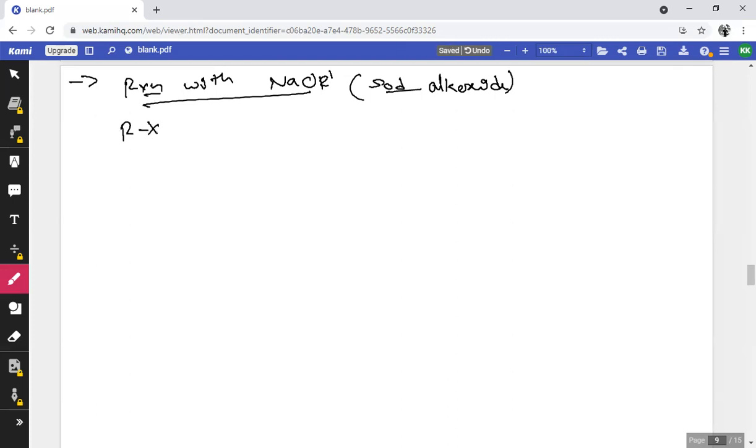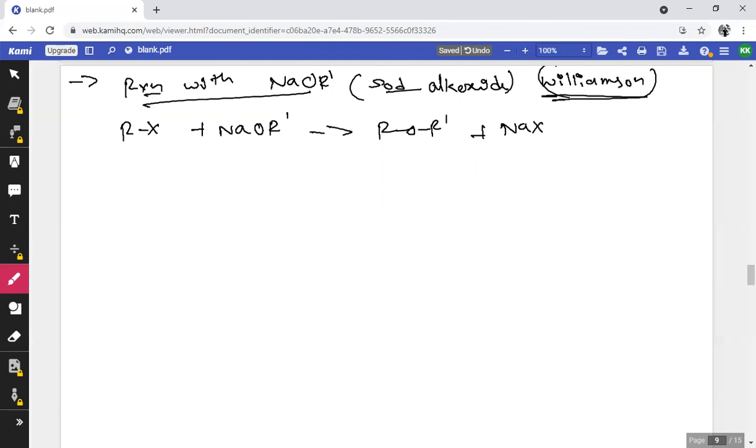So alkyl halide on treating with sodium alkoxide forms ether, ROR dash, with the liberation of NaX. You are familiar with this reaction. It is commercially known as Williamson's ether synthesis, which forms ether.